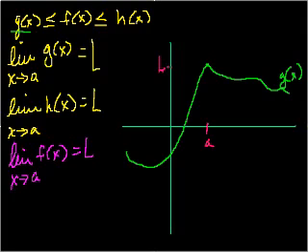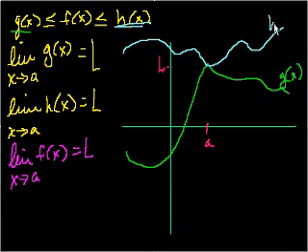And let me do h of x in a different color. So now h of x could look something like this. Like that. So that's h of x. And we also know that the limit as x approaches a of h of x. This is the function of x-axis. So you could call it h of x, g of x, or f of x. That's just the dependent axis, and this is the x-axis.